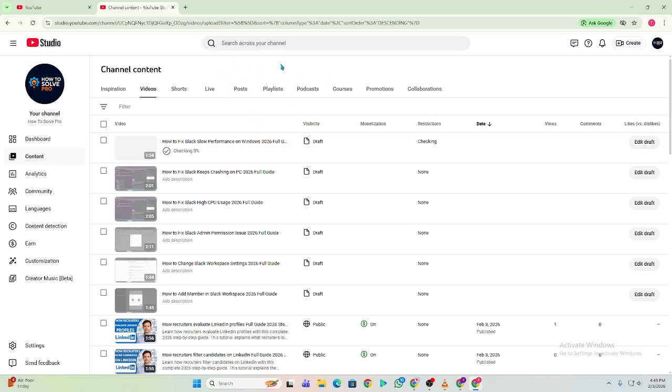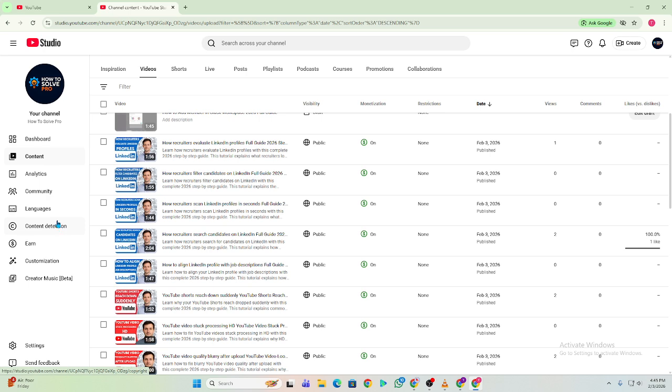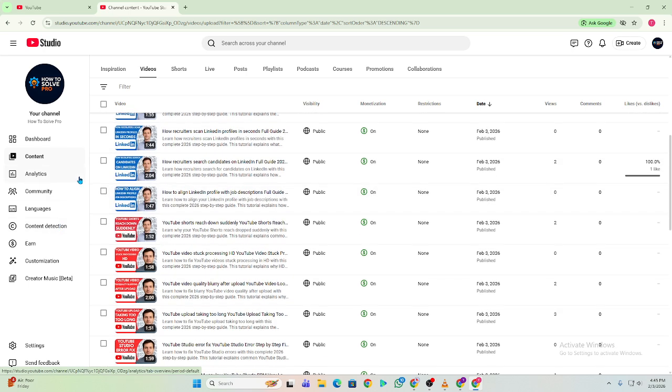Step 5. Watch for embed abuse. If your video is embedded on suspicious sites that autoplay in the background, it can generate invalid views. Search your video title on Google and see where it's embedded.